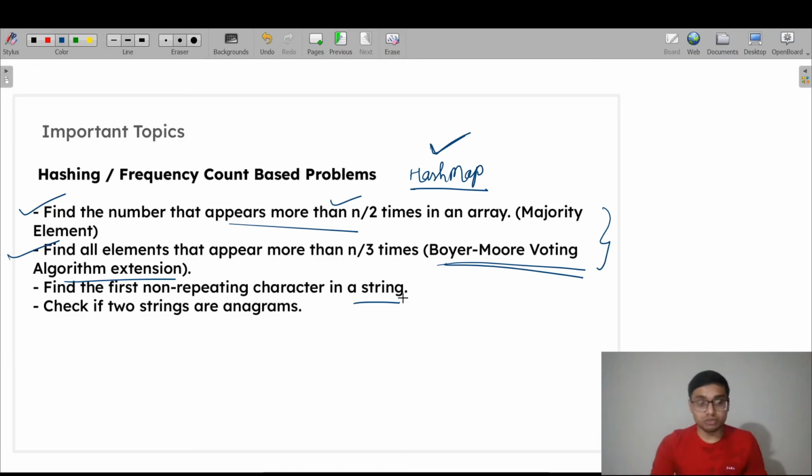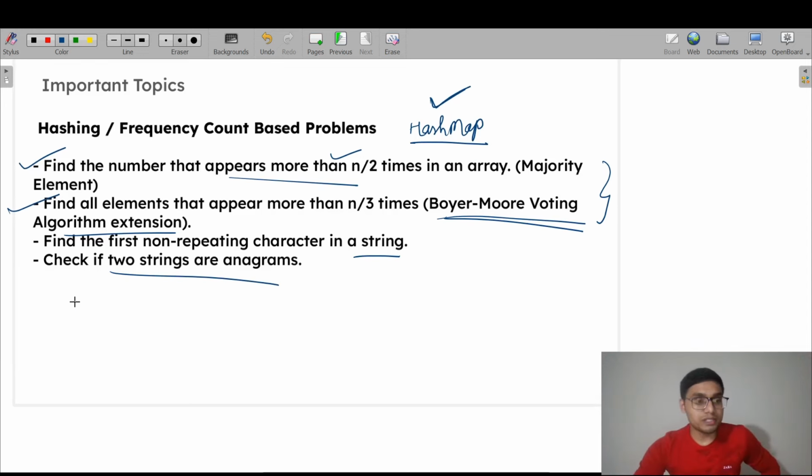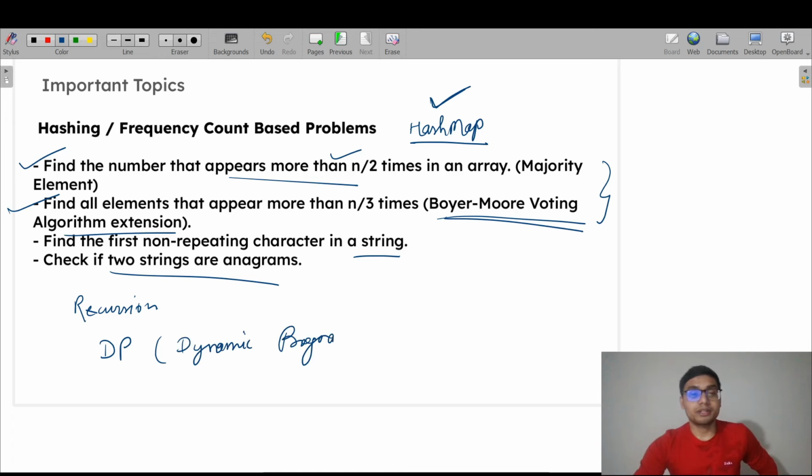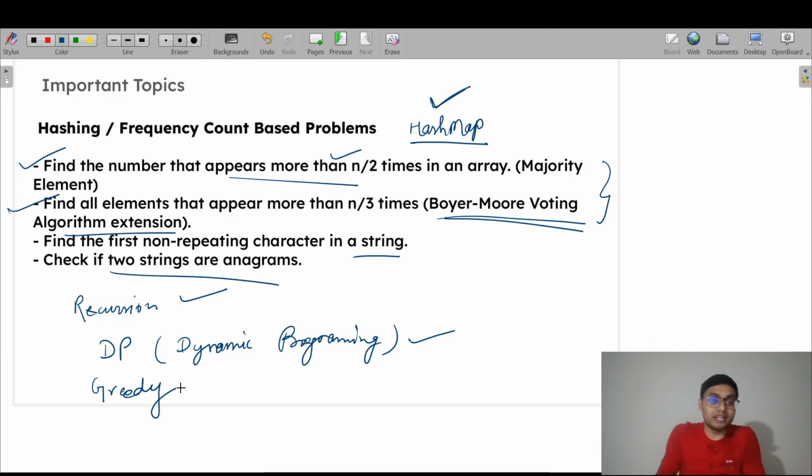There are lots of string-based problems. Check whether two strings are anagrams or not. I have not included all the topics, these are the important topics. Apart from these there are various topics like recursion, DP, which means dynamic programming. We already covered problems based on recursion, dynamic programming, and greedy.